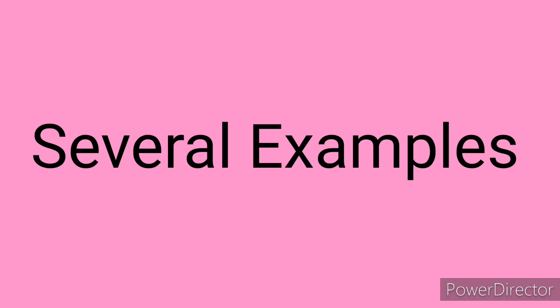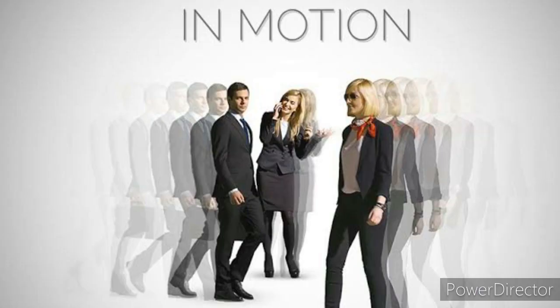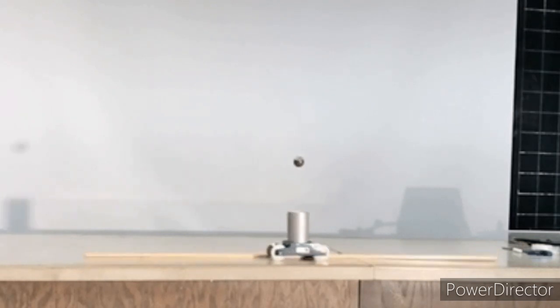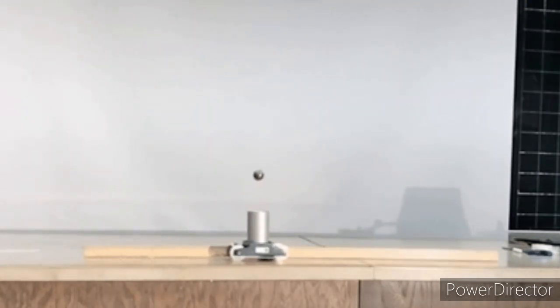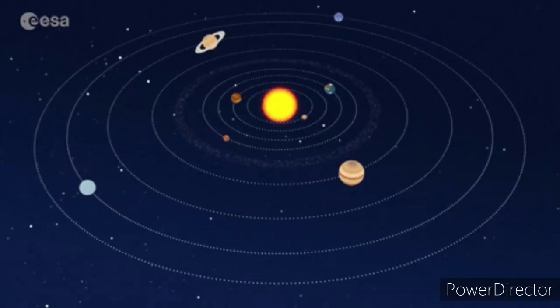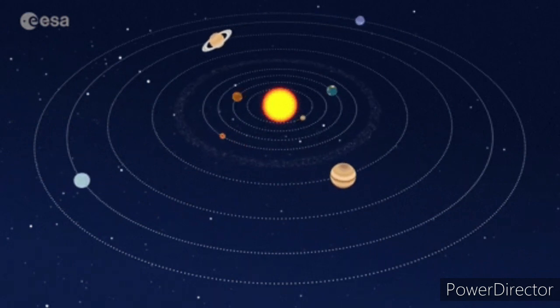We see several examples of motion around us, like motion of people, vehicles, trains, aeroplanes, birds, raindrops, objects thrown into air, etc. Similarly, the planets are also revolving around the sun, which means the planets are in motion.